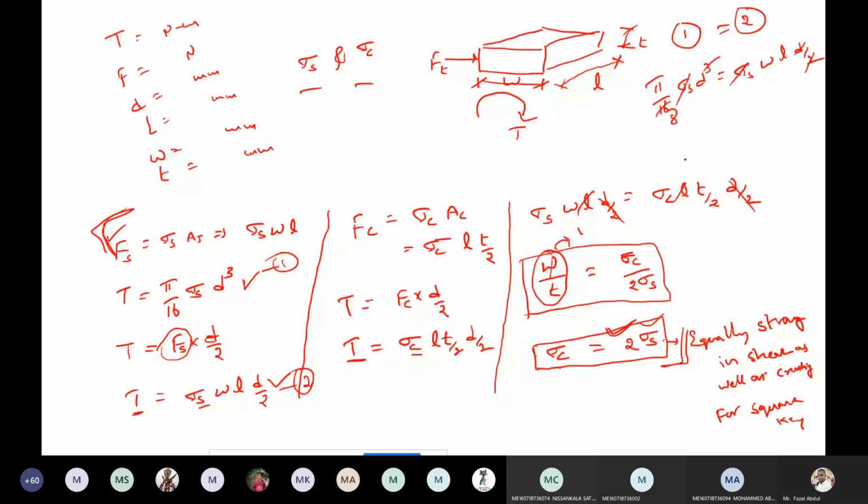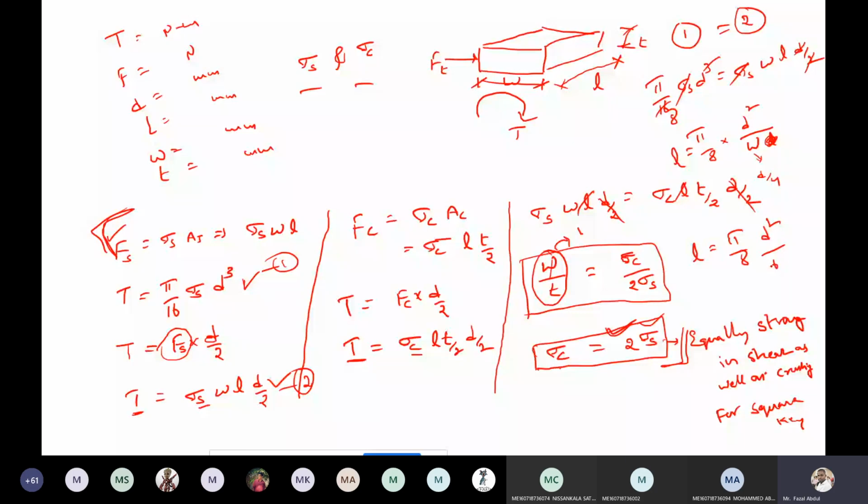Now L equals pi by 8 into d square divided by w. Here, if you take w as d by 4, then L equals pi by 8 into d square by d by 4.